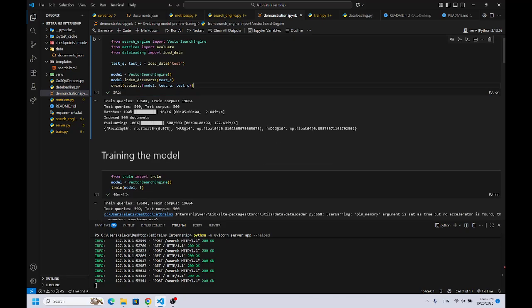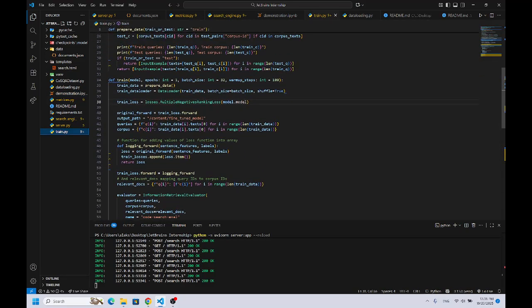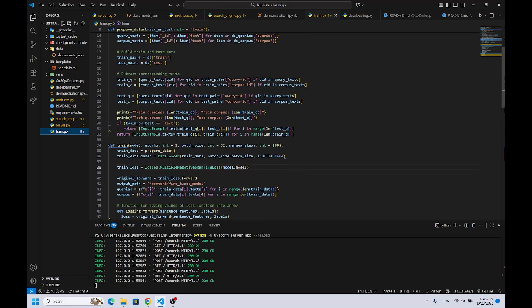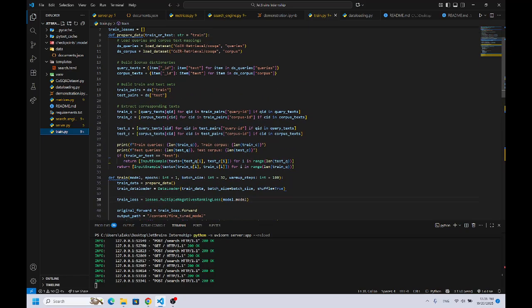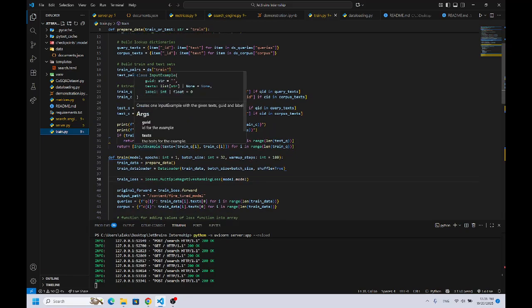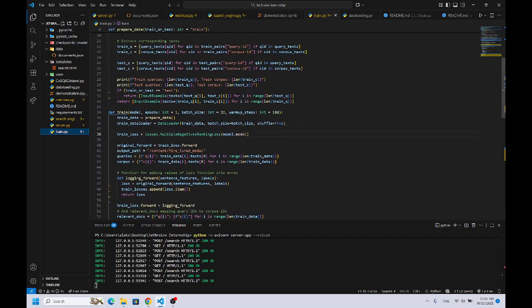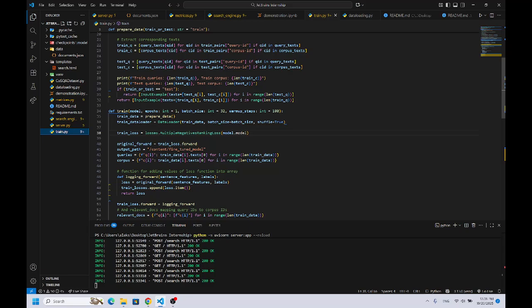So I trained the model using the train function. It will call prepare data, which will download queries and corpus of the CoSQL dataset. It will split them, and it will return an array of input examples. These are wrappers from sentence transformers that will contain pairs of queries and corpuses, or in this case, functions. And I will call a data loader to transform this dataset into batches.